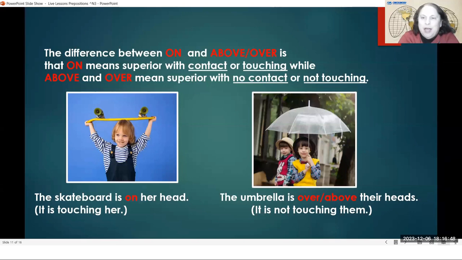There is no contact, no touching. The umbrella is over their heads. The umbrella is above their heads. This word over and the word above, they mean the same thing in this sentence. The umbrella is up high and it is not touching them.